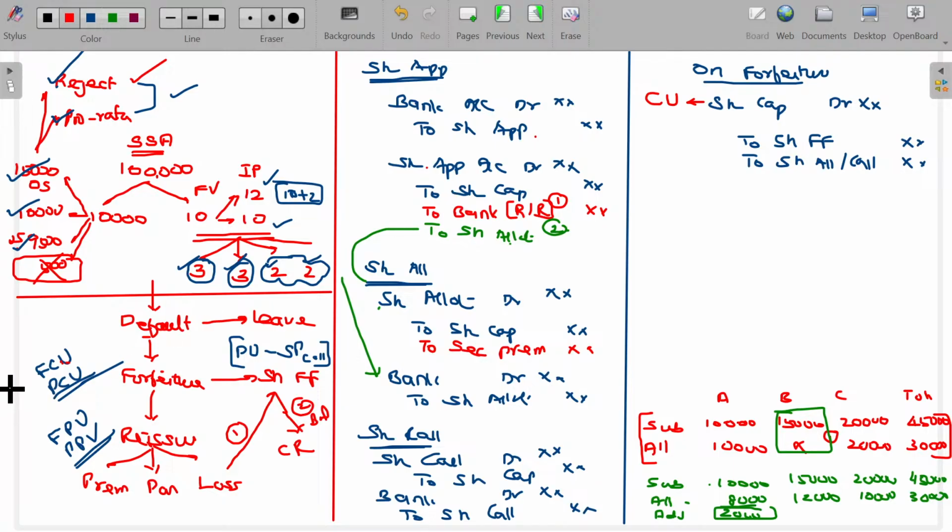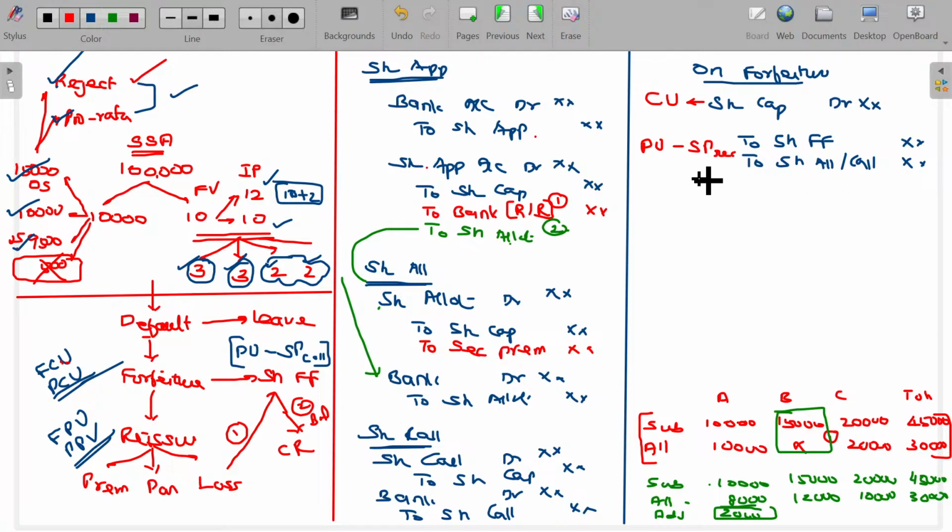While forfeiting, the share may be forfeited at fully called up state or partly called up state. If the shares are forfeited after fully called up state, the full value will be shown. Partly called up means the extent of called up value will be debited. In case of share forfeiture, it is paid up value minus securities premium received, if any. Whatever value we recovered while forfeiting that share from the defaulter, any securities premium received should be removed. The balance amount will be the share forfeiture amount.